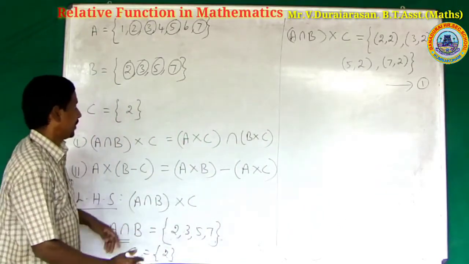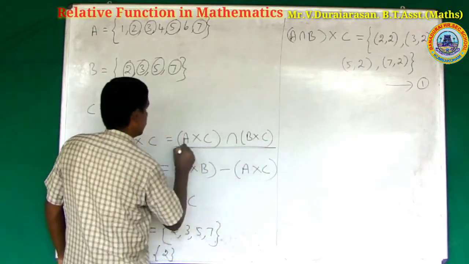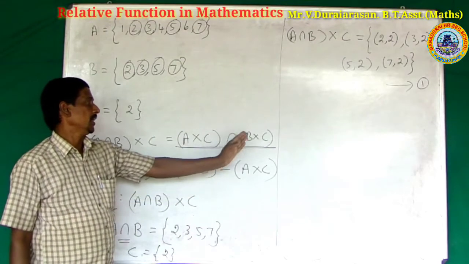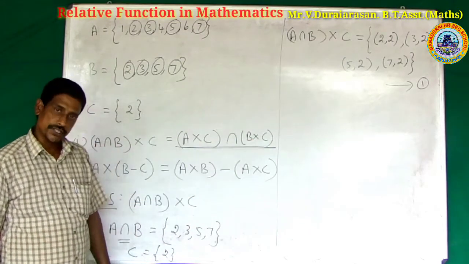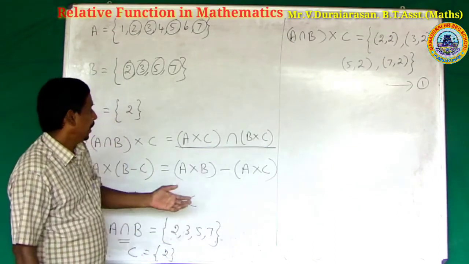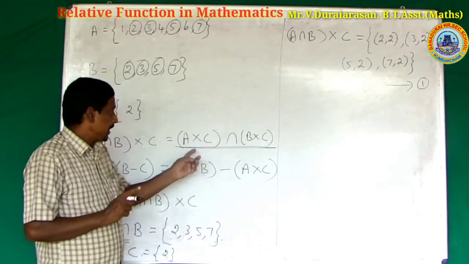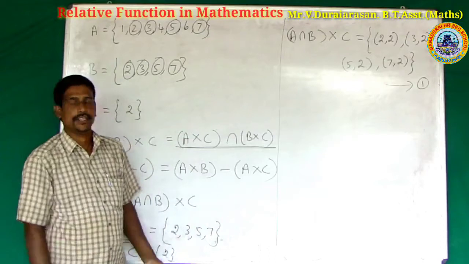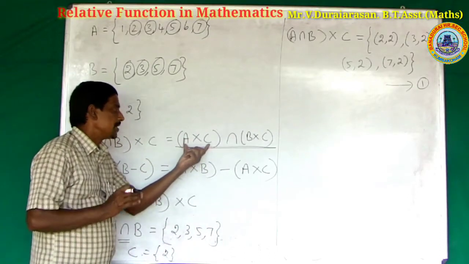Right, the right hand side. What is the right hand side? (A cross C) intersection (B cross C). Already well explained. First, find the inner side of the parenthesis. What is the inner side of the parenthesis?